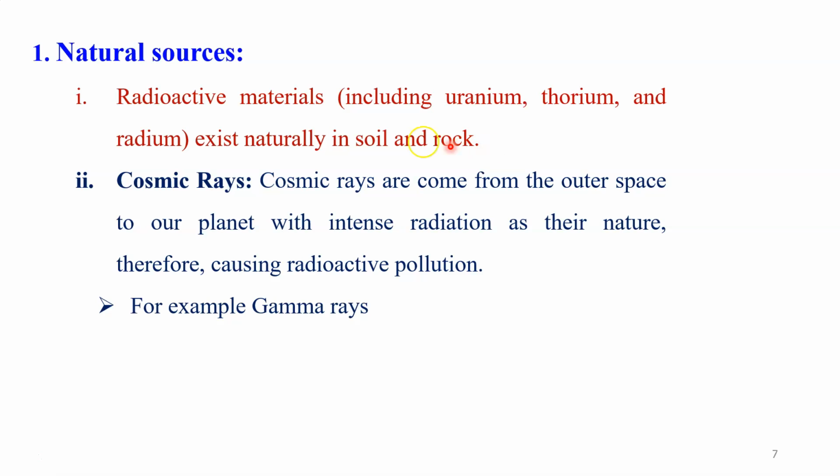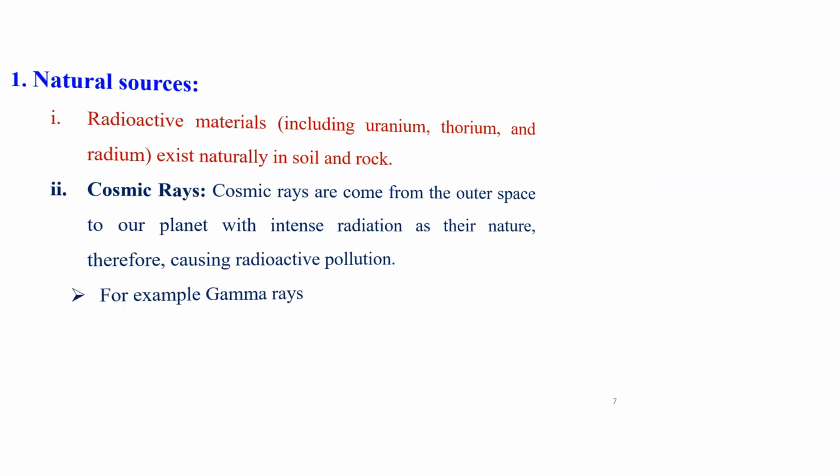Second is cosmic rays. Dear student, you know that cosmic rays come from outer space to our planet Earth with intense radiation as their nature. Therefore, they cause radioactive pollution on the Earth's surface, and this is the second important natural source of nuclear pollution. For example, gamma rays. They release continuous intense radiation in the atmosphere, and that is responsible for creating nuclear pollution in the atmosphere. Then let us discuss the man-made sources.